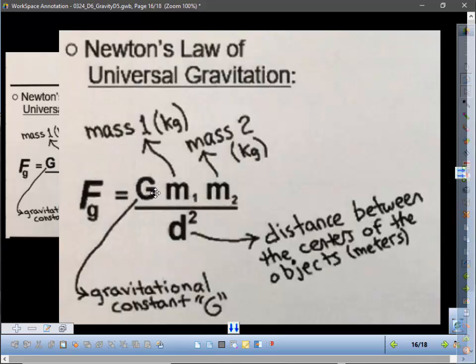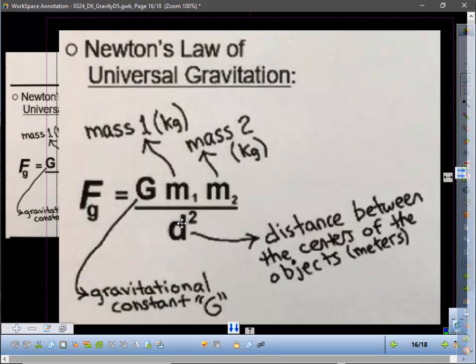And then we do have to add one more thing that you couldn't have realized, which is big G. We need this big G in there. This is the gravitational constant of the universe. We have to add this because this is going to be kilograms squared over meters squared, and that has to somehow become Newton's force. So this G turns kilograms squared per meter squared into Newtons. So the equation works out. So there's our equation, universal gravity. We're going to be using this for the next few days.